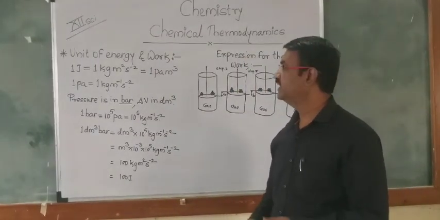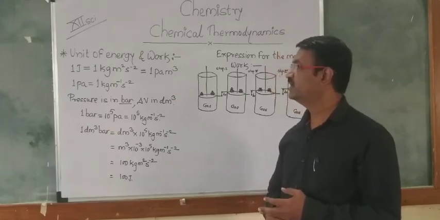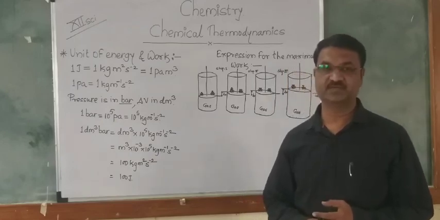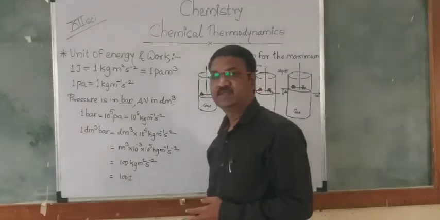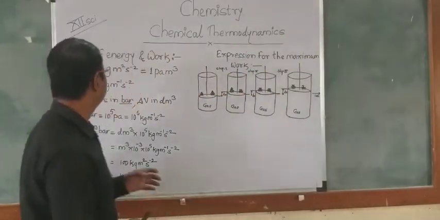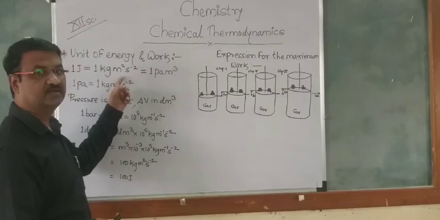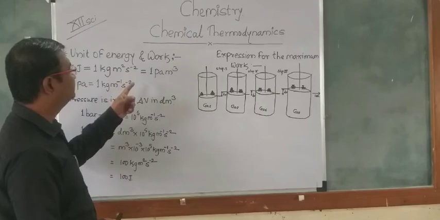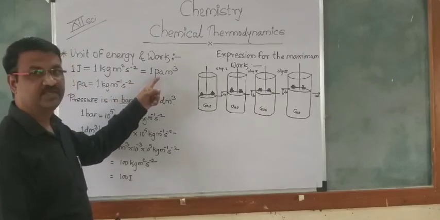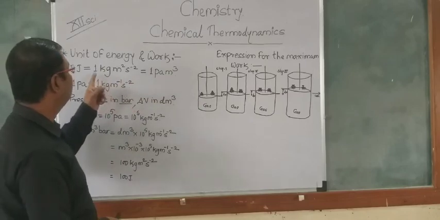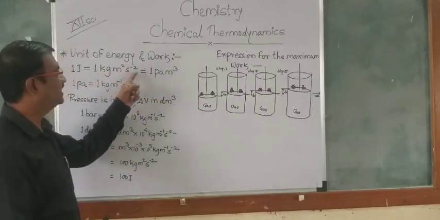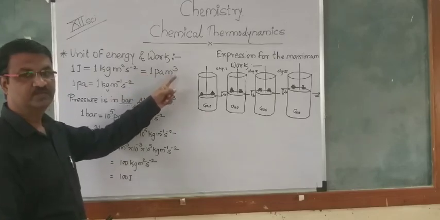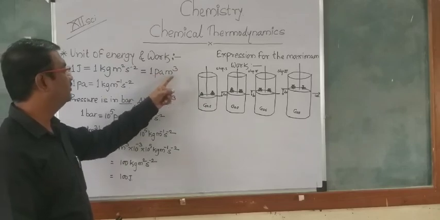In the unit of energy and work, how we can use the unit of energy as well as work will be discussed at this point. In that, 1 joule is nothing but 1 kg meter square per second square. When we convert into Pascal, 1 kg meter square per second square is nothing but 1 Pascal meter cube.